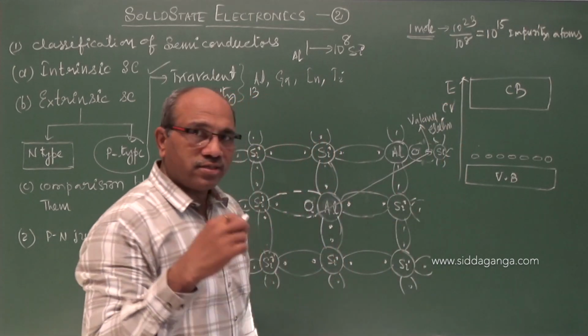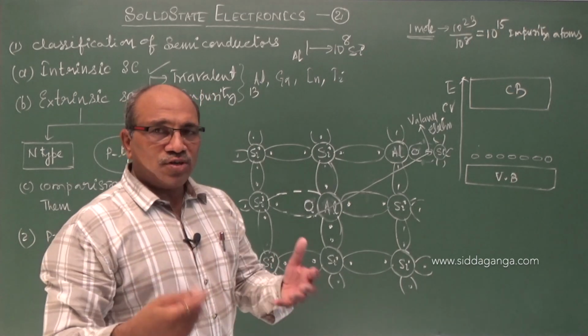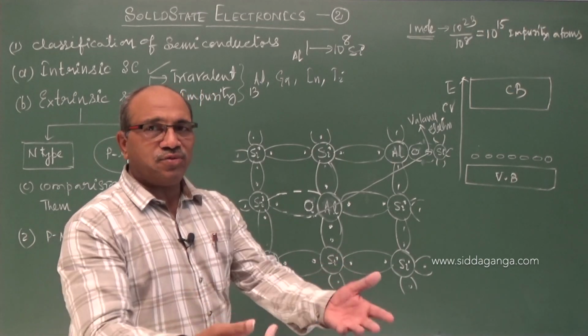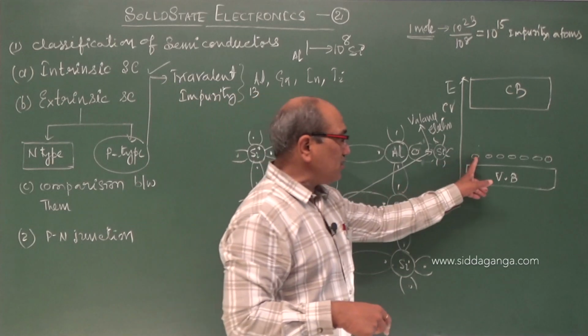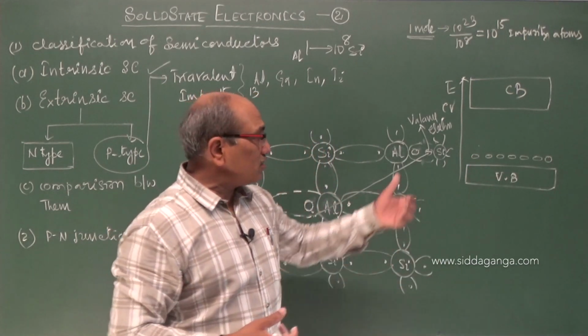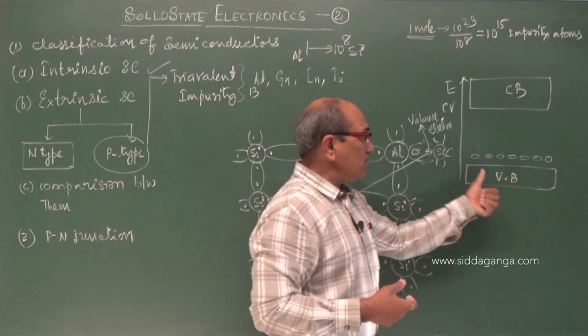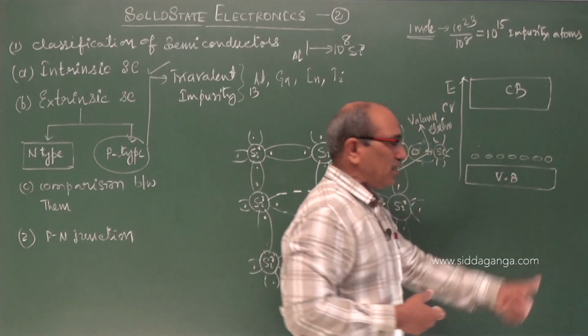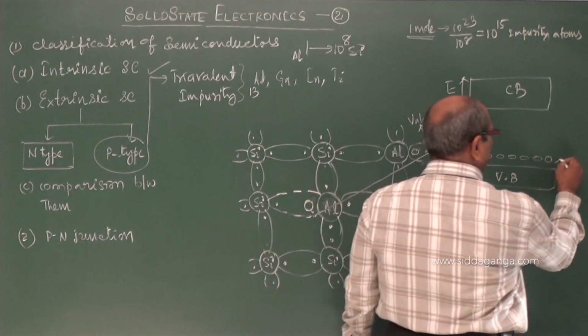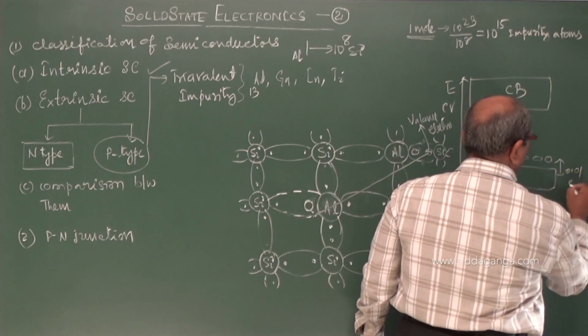To get a valence electron, if you want food, where do you have to go? Where the food is available. Like here it wants an electron, meaning where does it get electrons? Only the valence electrons. So these valence electrons are found in the valence band. Therefore the energy necessary to get them is around 0.01 electron volt.